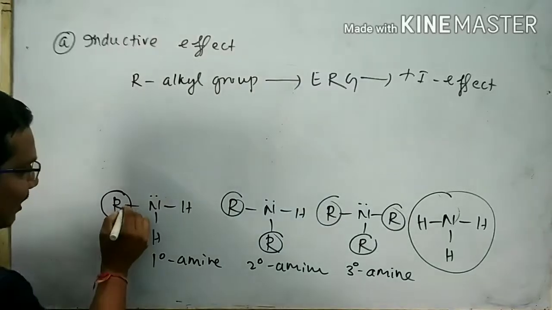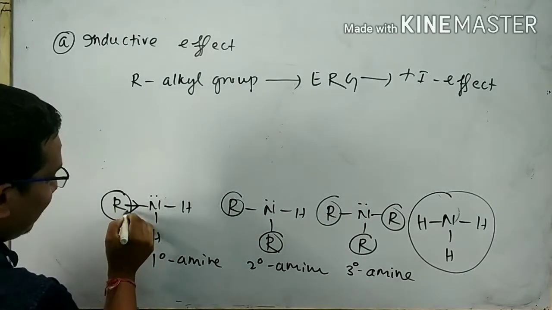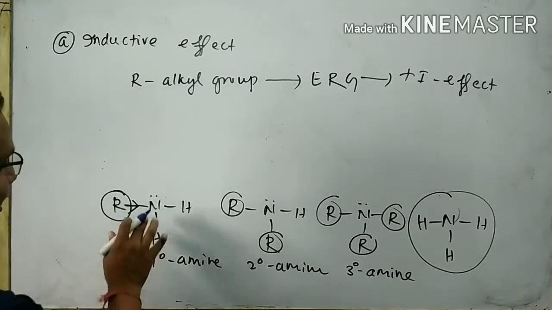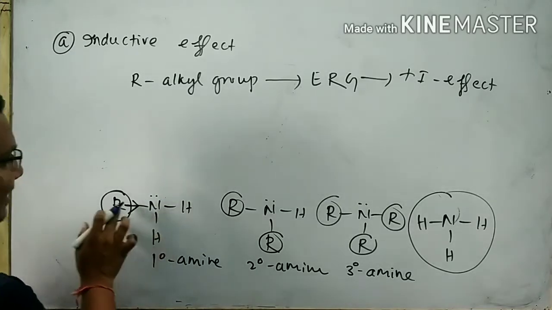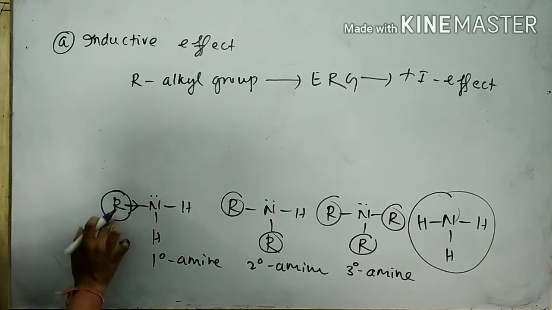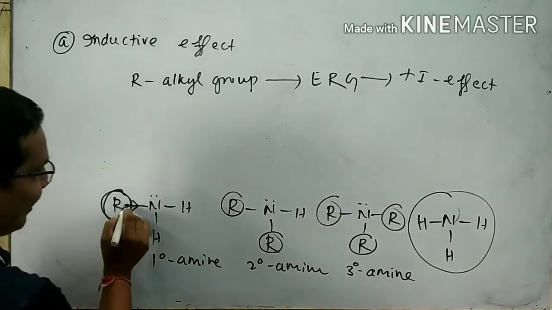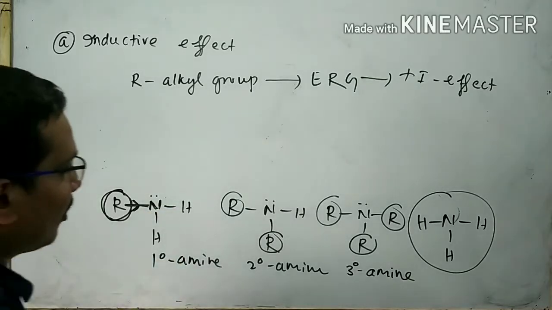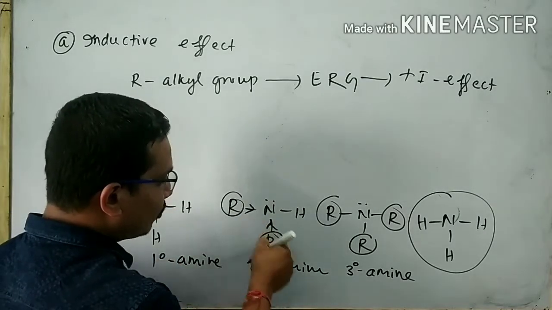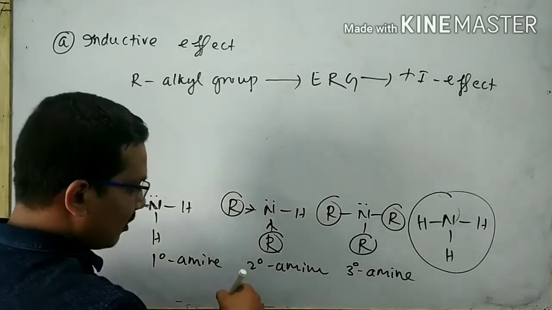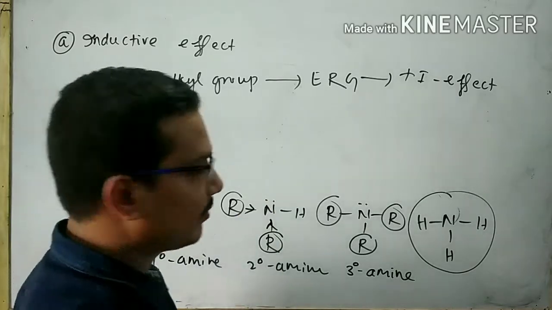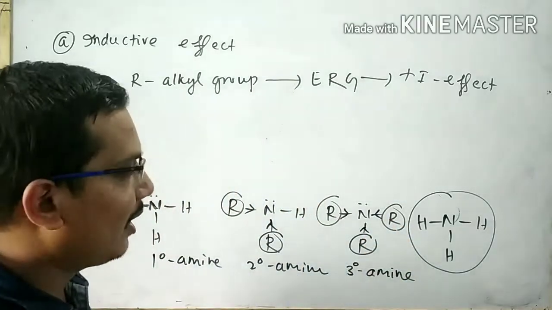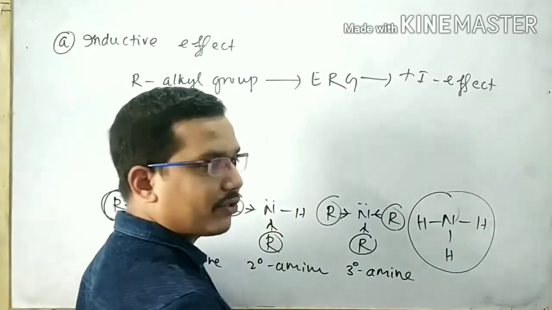That means this group always releases electrons to the central atom to which they are attached. Here 1 R is present and it supplies electrons to the nitrogen atom. Here 2 are present, both supply electrons to the nitrogen atom. Here 3 are present, all 3 supply electrons to the nitrogen atom.